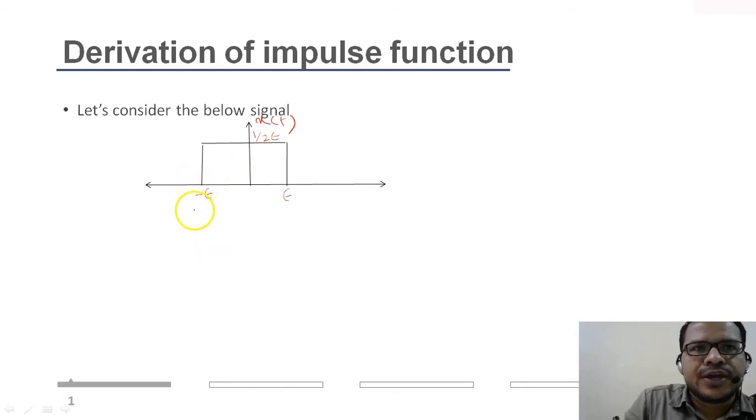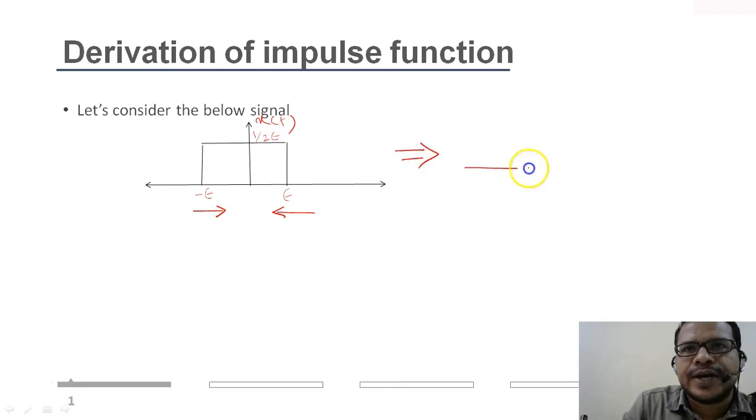If I go on decreasing the time duration, you see this time duration decreases, but as the time duration decreases, the amplitude actually increases. So how will the representation be? Here I am decreasing the time. Initially this is my time from minus epsilon to epsilon, and the amplitude is 1 by 2 epsilon.